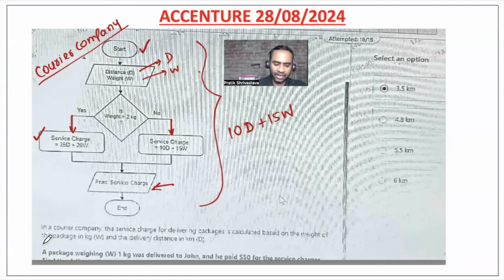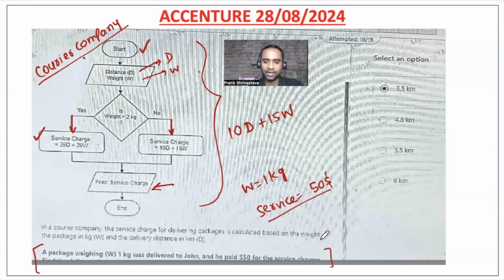Now the question is not exactly visible. They're telling a package weighing 1 kg, so weight is 1 kg, delivered to John, and he paid a service charge of $50.